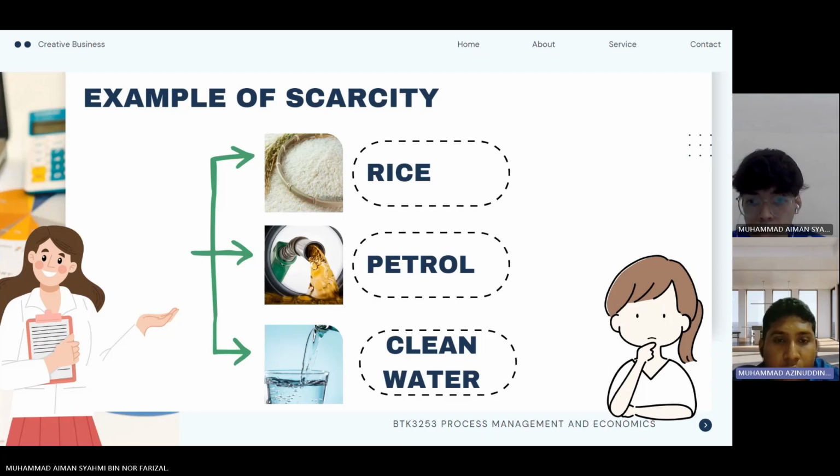Finally, clean water. In our world, there is only 1% of clean water, so that means it becomes a scarcity of resources.